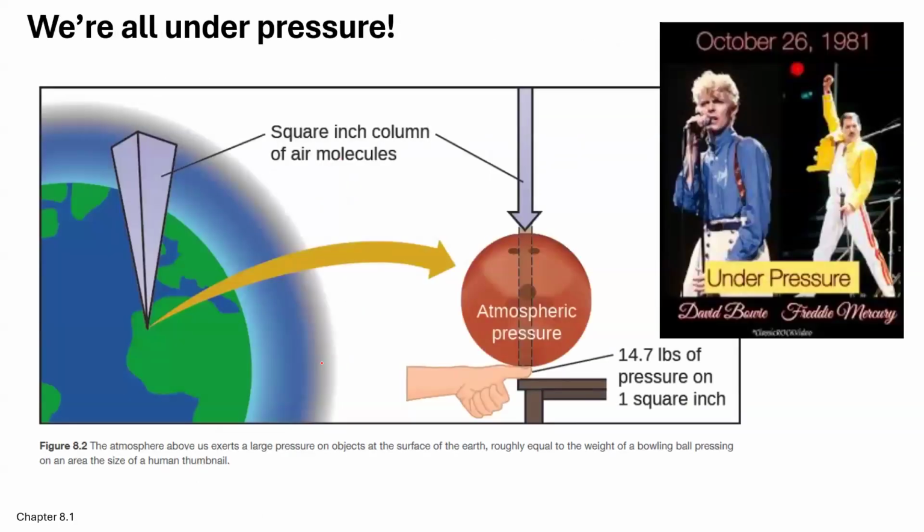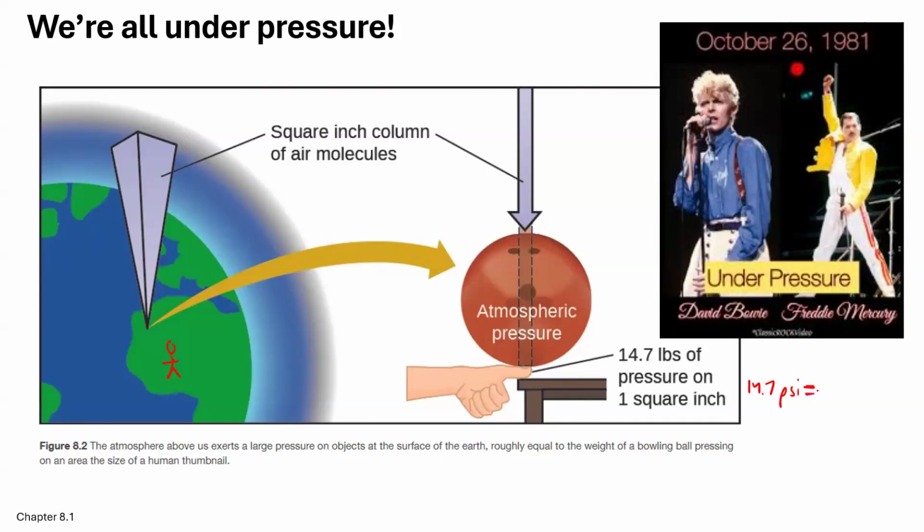So we're all under pressure, right? All day, every day, we feel the pressure from all of the gas particles in the air, and it's crushing down on us. Not crushing, but the atmospheric pressure is equivalent to about 14 pounds per square inch. 14.7 psi. A very common unit we use for this is atmospheres.